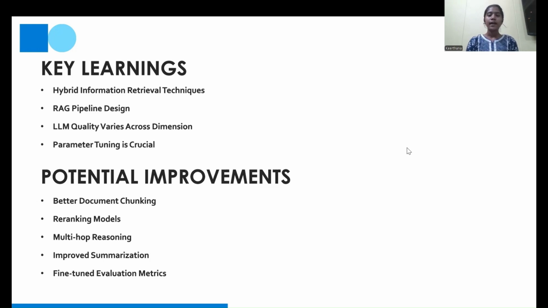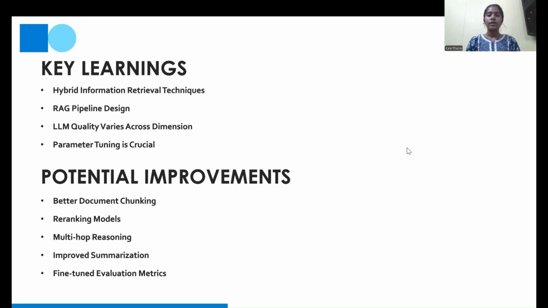Some of the key learnings from this project are hybrid information retrieval techniques. We came to know that combining BM25, FAISS, and RRF gives more accurate, better results than using only one type of retrieval method. And we were able to design and implement the RAG pipeline end to end, which is multi-turn and multi-layer.